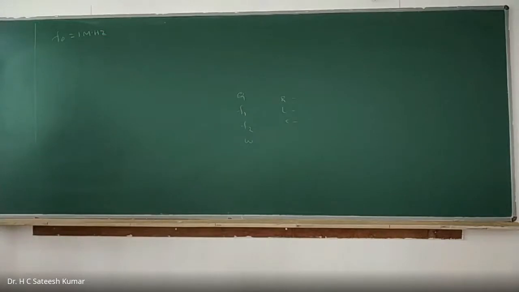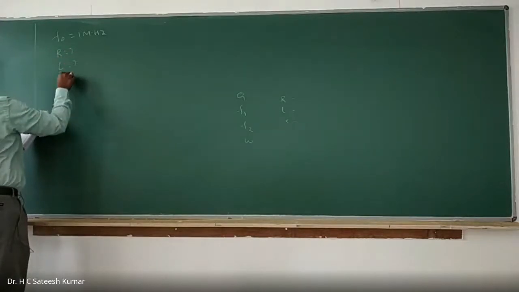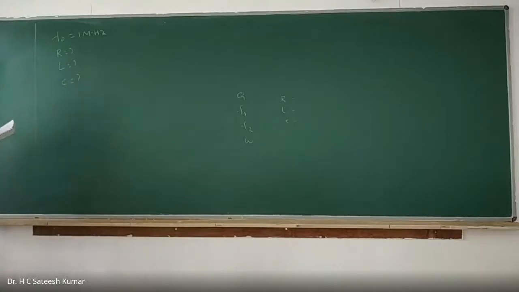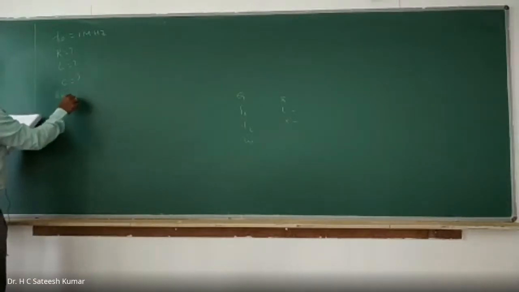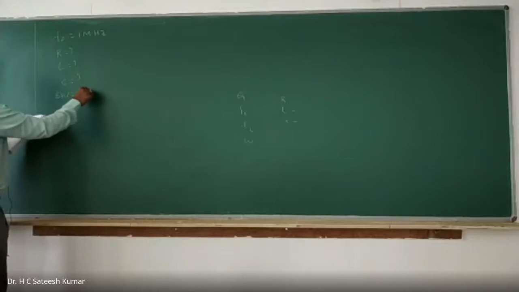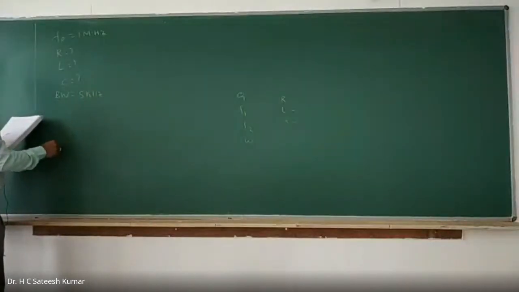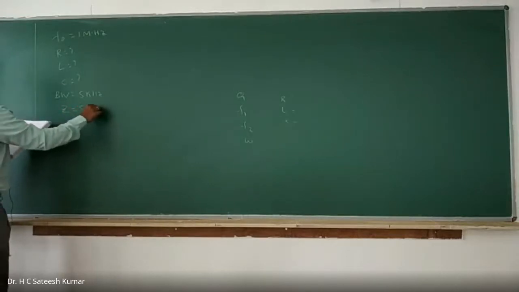Determine the value of R, L, and C if the bandwidth is equal to 5 kilohertz and its impedance is 50 ohms. Z is equal to 50 ohms at resonance.